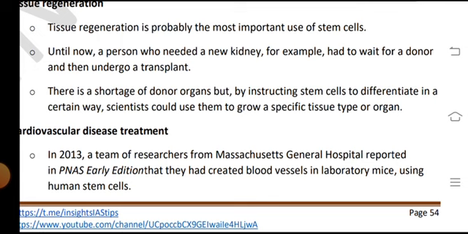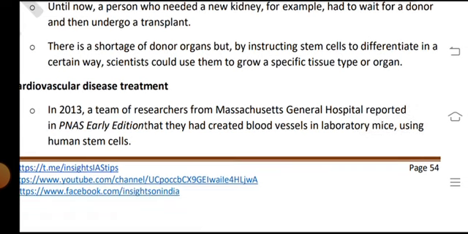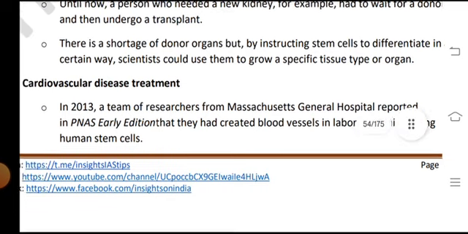There is a shortage of donor organs, but by instructing stem cells to differentiate in a certain way, scientists could use them to grow specific tissues and types of organs.